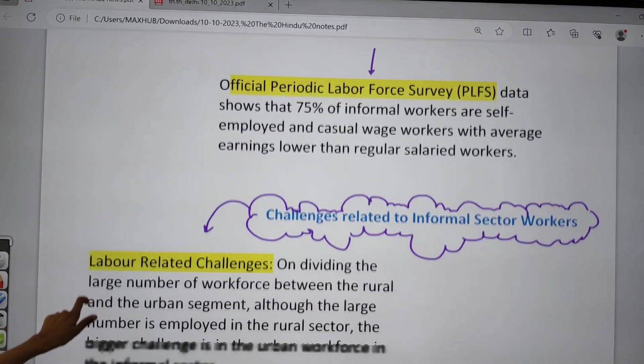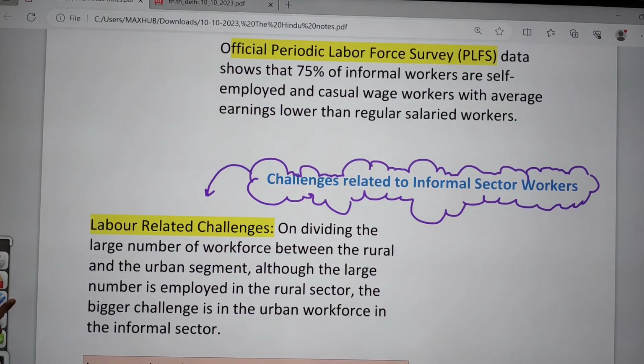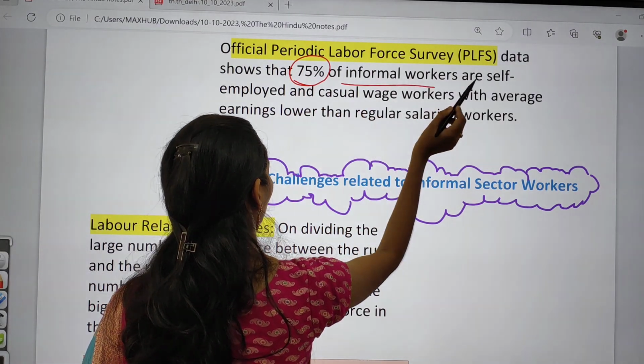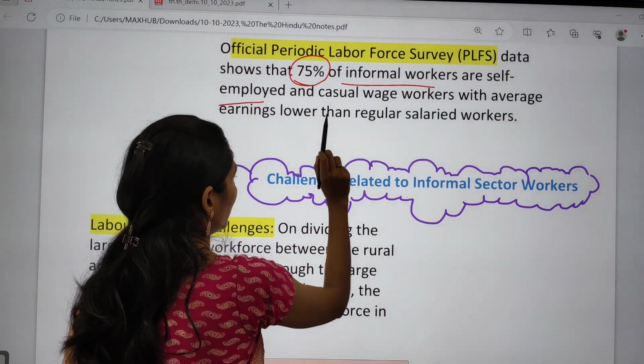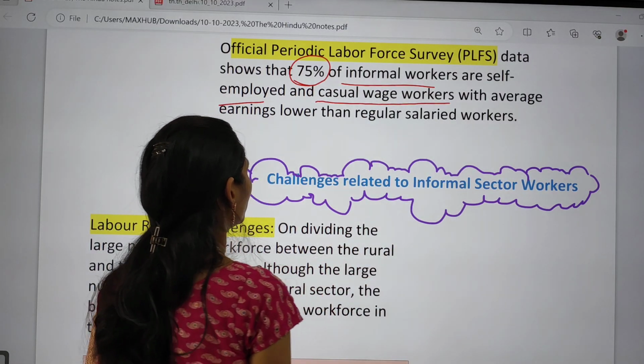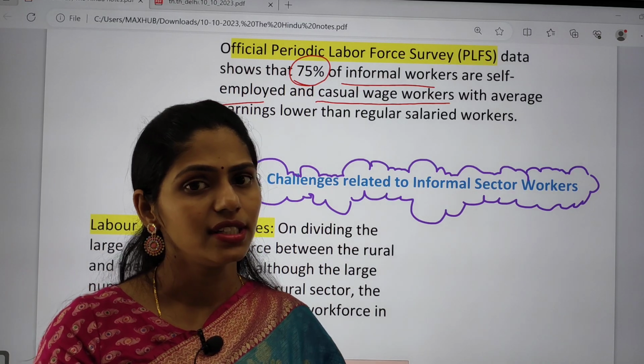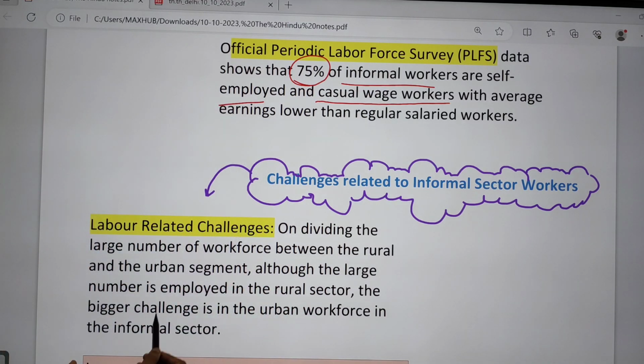And the official Periodic Labour Force Survey data says that about 75% of informal workers are self-employed or casual wage workers with average earnings which are very much less compared to those of regular salaried workers. So this is also one problem which is faced by these informal workers.